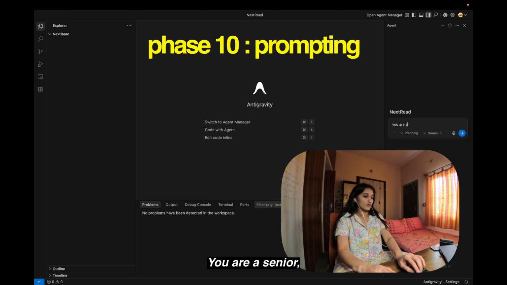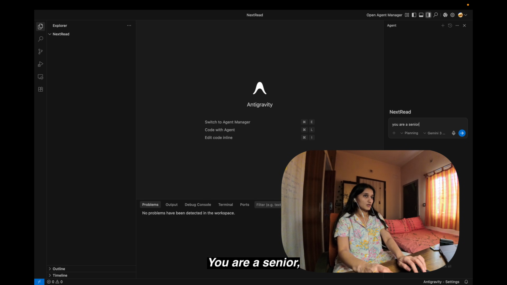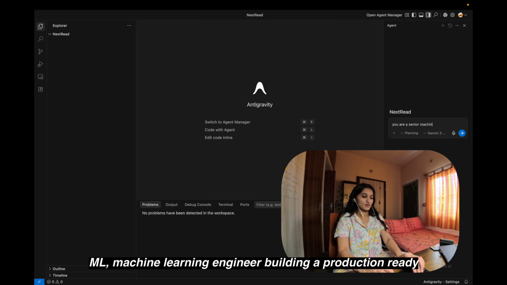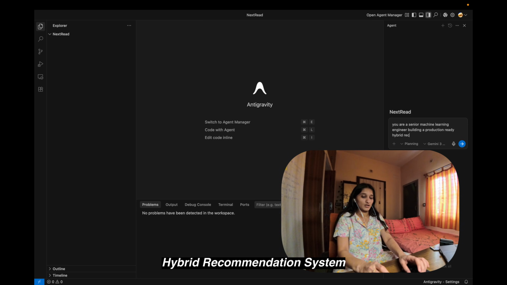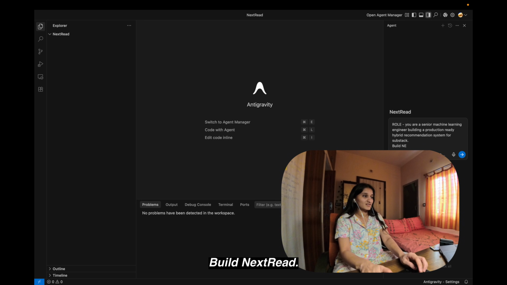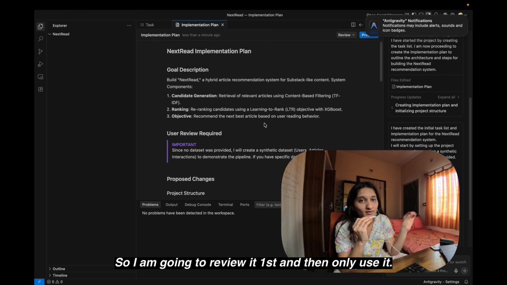You are a senior machine learning engineer building a production ready hybrid recommendation system for long form Substack. Build Next Read. So I am gonna review it first and then only use it.